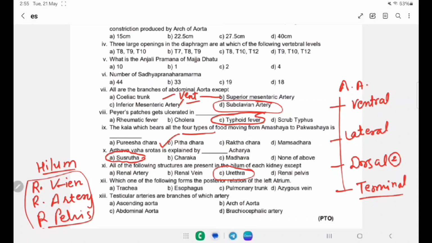Which of the following form the posterior relation of the left atrium? Trachea, esophagus, pulmonary trunk and pulmonary vein. Right answer is the pulmonary trunk.